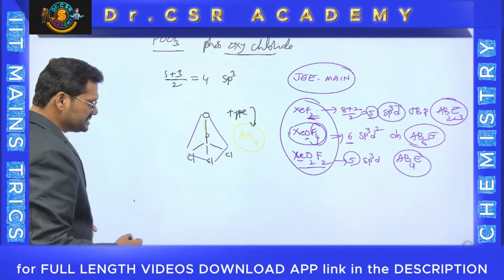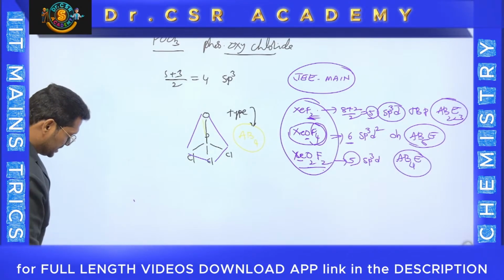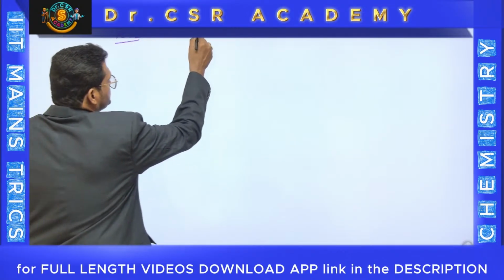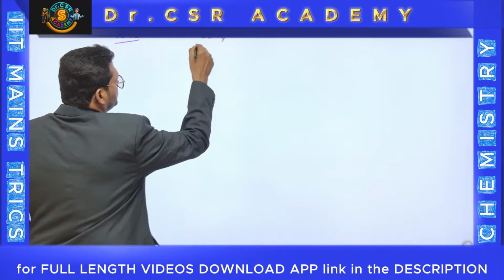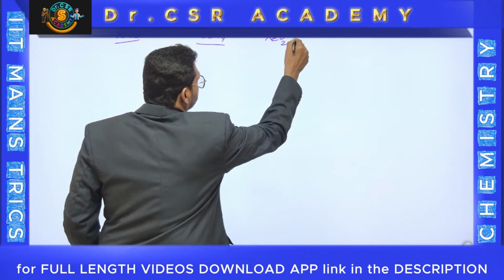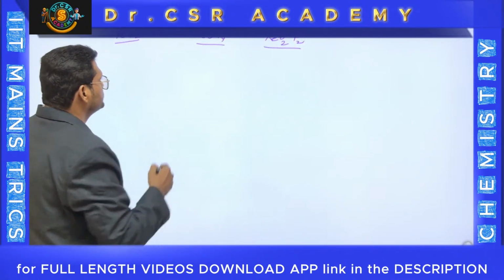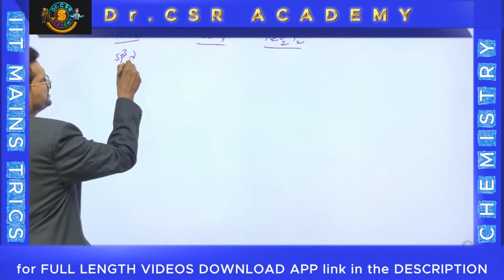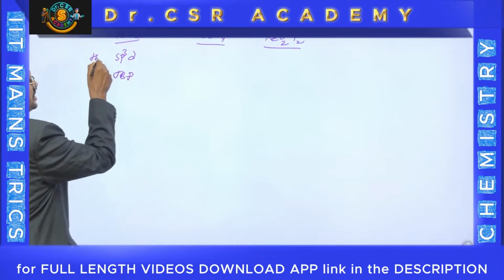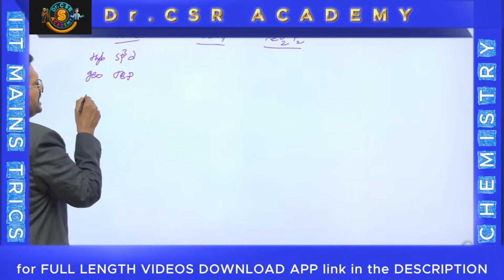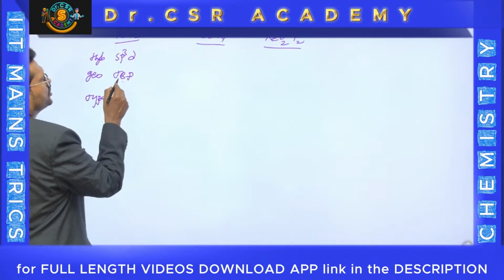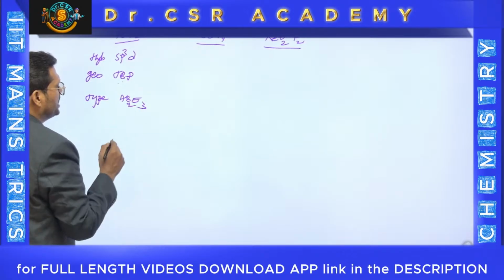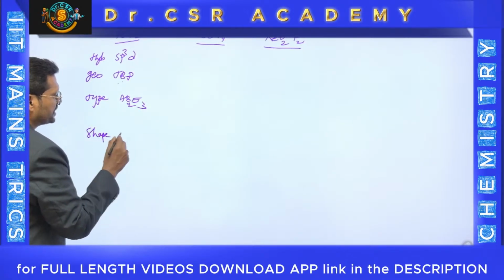And those structures you need to practice. Suppose our molecule is XeO2, XeF2, XeOF4, that kind of thing. XeF2, XeOF4, XeO2F2, and already I developed those things. 8 plus 2, 10, 10 by 2, 5, sp3d, which means trigonal bipyramidal. This is called hybridization. This is geometry. Then type. Type is what? Total 5 bonds, but only 2 are there. Therefore, AB2E3.